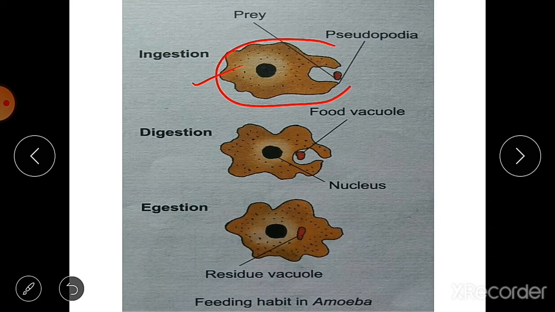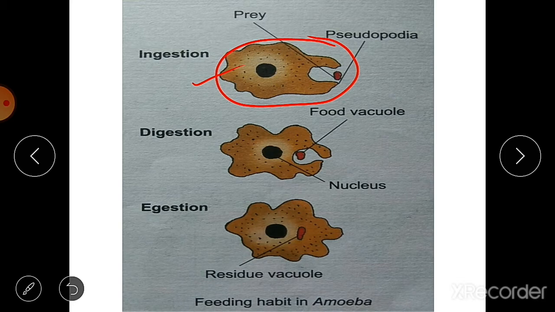What are the 5 steps? Ingestion of food, digestion of food, then absorption, assimilation, and egestion. All the 5 steps occur inside this cell, as it is a unicellular, single celled organism.